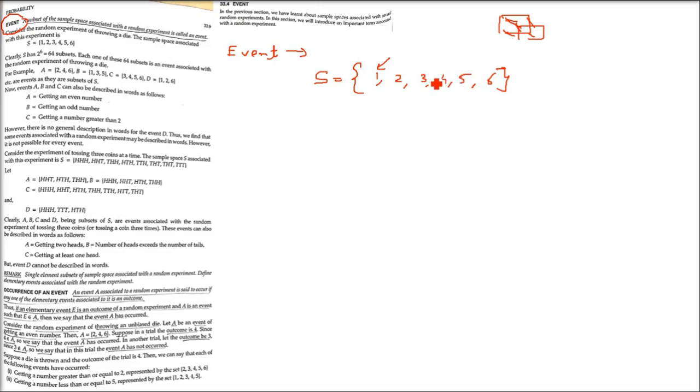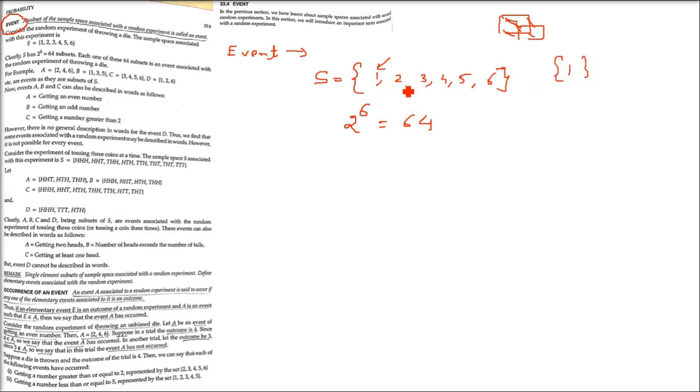So how many subsets are possible? Can you tell me? Always we take 2 to the power of the number of elements in the set. So 2 to the power 6, because 6 elements are there. Elementary events are 6, so 2 to the power 6. So 64 subsets are here. These are the possible subsets.